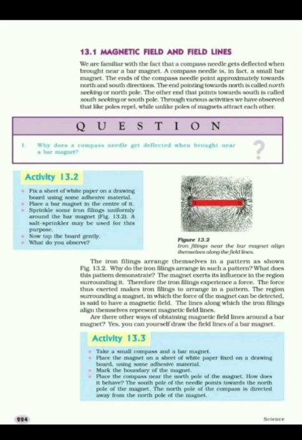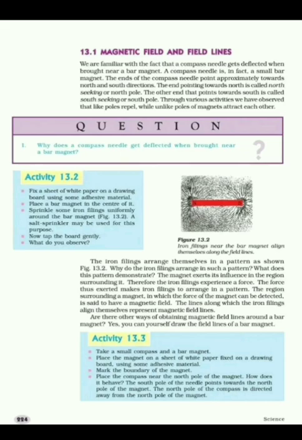And if you increase the distance between the magnet and the iron pins, those pins will not get deflected, will not get attracted towards the magnet, because that magnet can exert its magnetic force up to a certain region only. Beyond a certain region the magnetic force cannot act on the iron pins, and so they will not get